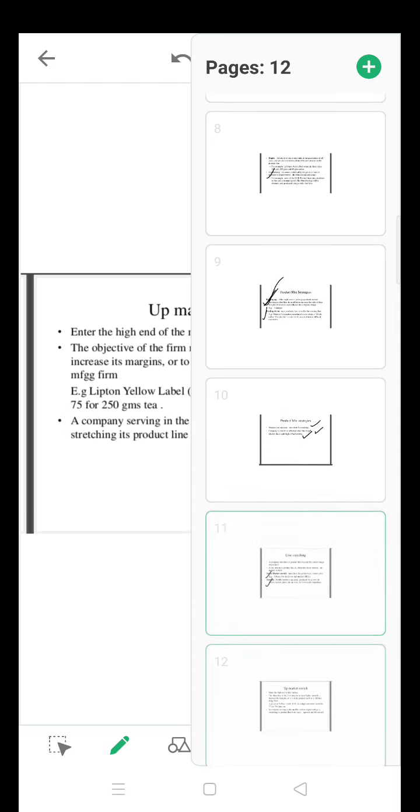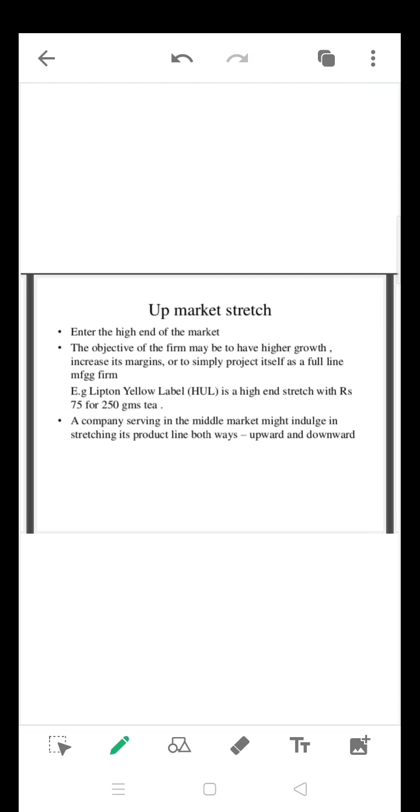And another one is up market stretch. Here the company enters the high end of the market with a very premium, very high-price product, a new product to the market. Here the objectives of the firm are growth and increased margin, meaning profitability, and simply projecting itself as a full-line manufacturing firm. So the company intends to make more profit and increase its growth.